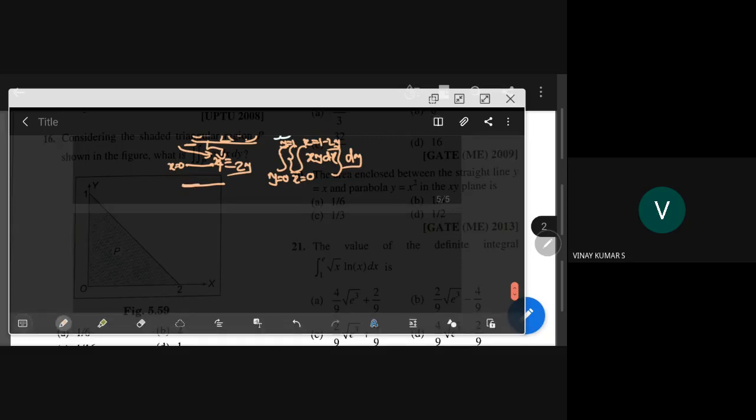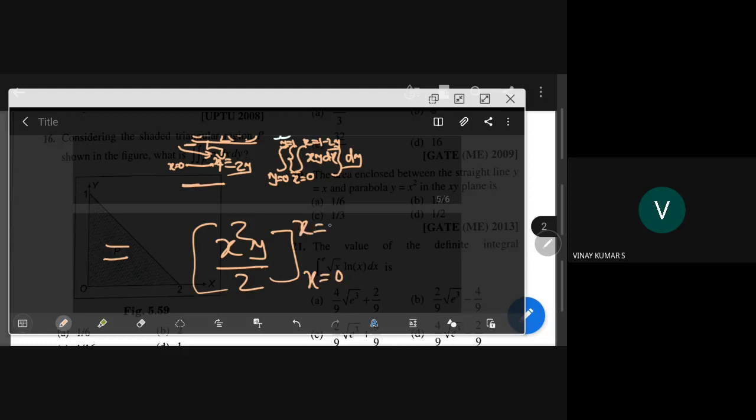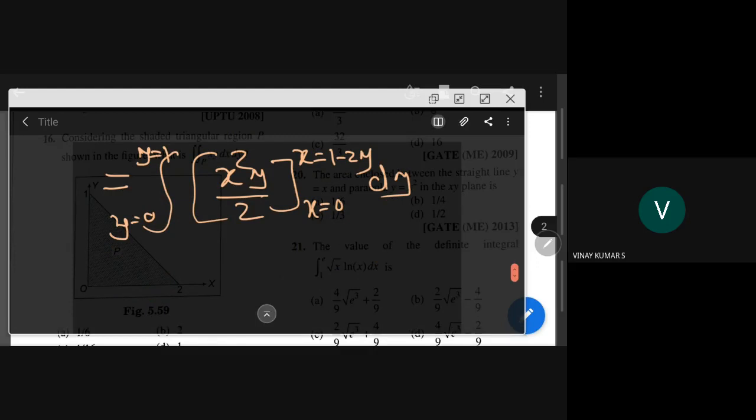So this is equal to, inside the integral with respect to x, we are doing x square y by 2 between x is equal to 0 to x is equal to, what did I say, 1 minus 2y. And then you have to integrate again between y is equal to 0 to y is equal to 1, with dy. So this comes as, when we put 1 minus 2y, y is equal to 0 to y is equal to 1.